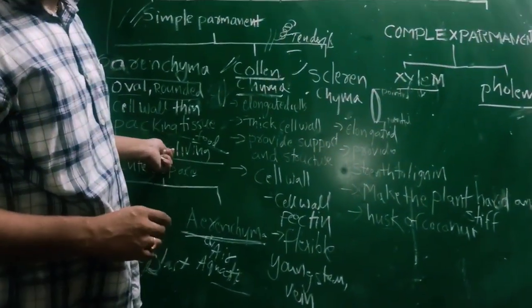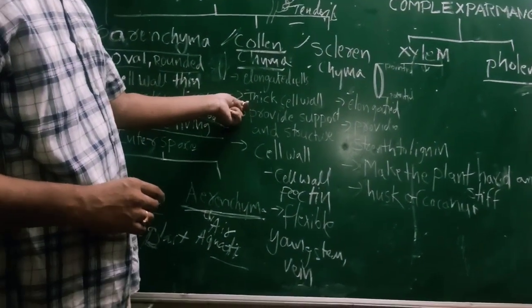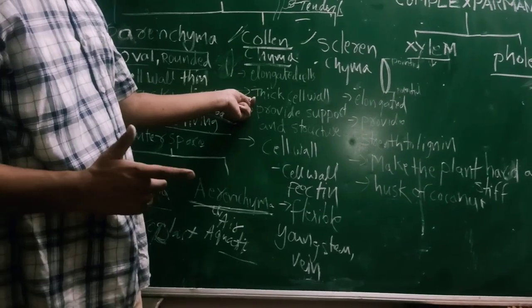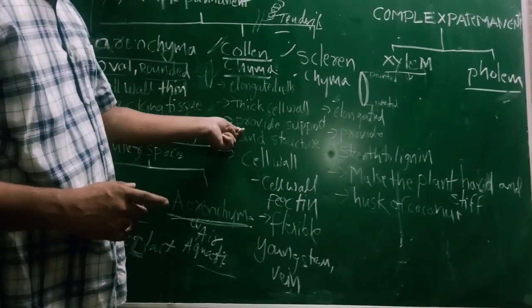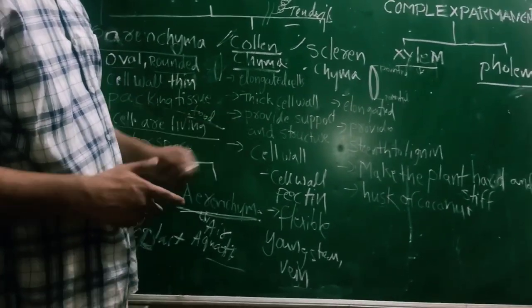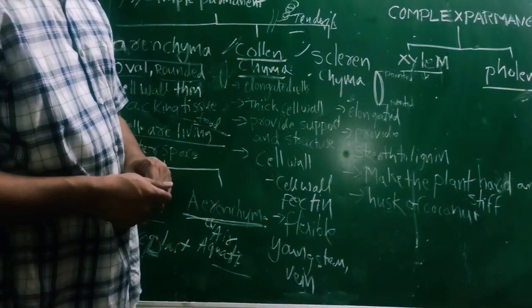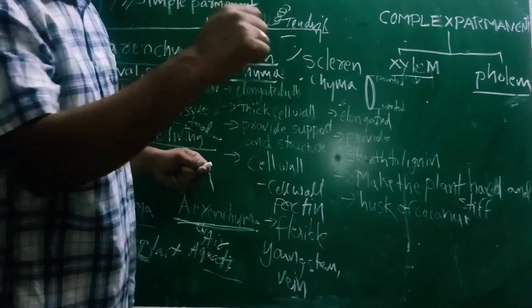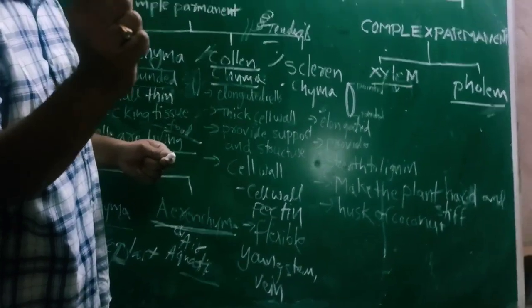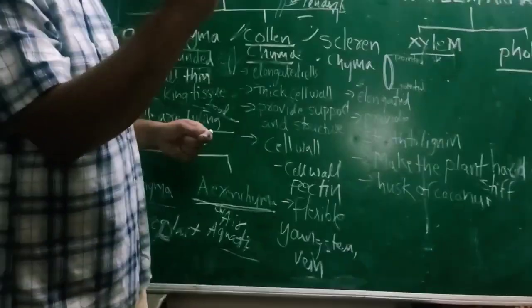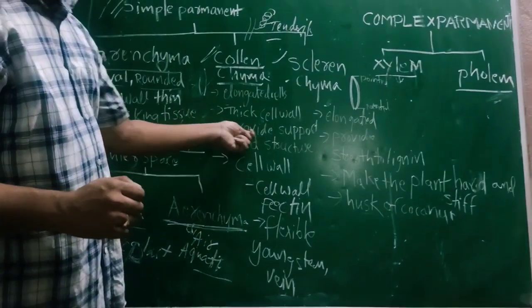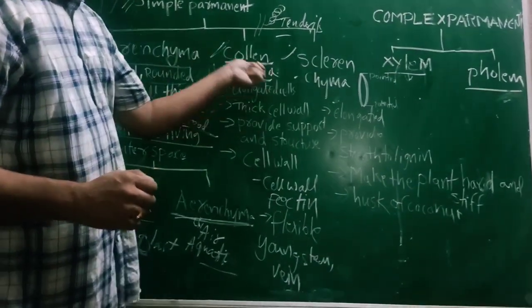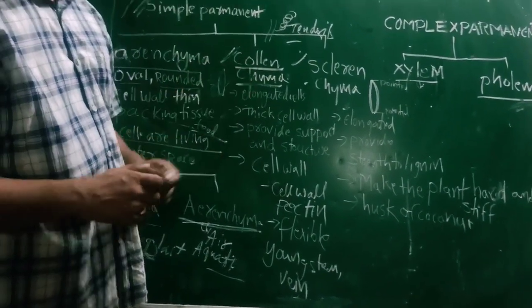In parenchyma the cell wall is thin, but here collenchyma cells have a thick cell wall and provide support and structure. Why? Because the plant is moving when the air is blowing, but it is not breaking. These are the supportive tissue, which we can call collenchyma.